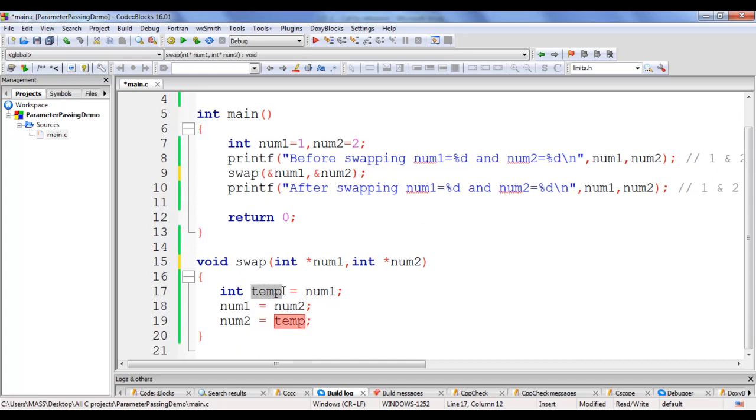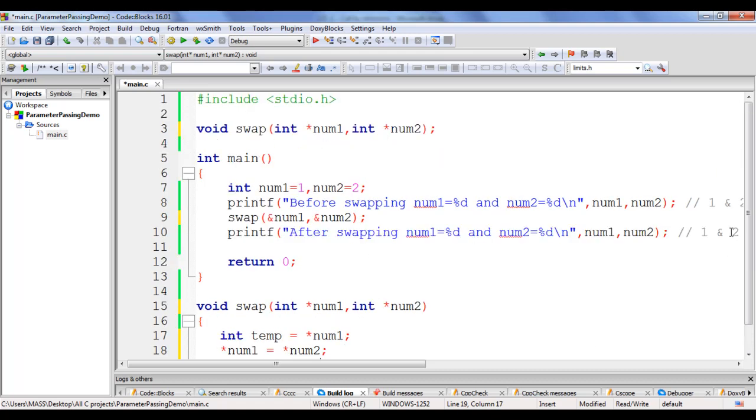The value of temp should be the value at which num1 is pointing, the value at which num1 is pointing should be equal to the value at which num2 is pointing, and the value at which num2 is pointing should be equal to the value of temp. That's how I need to modify the code to get 2 and 1 after swapping, guys.